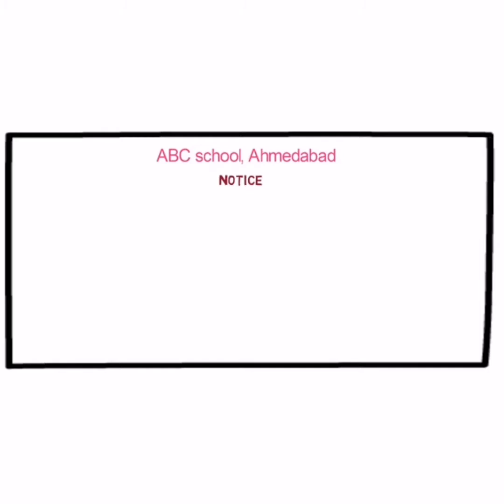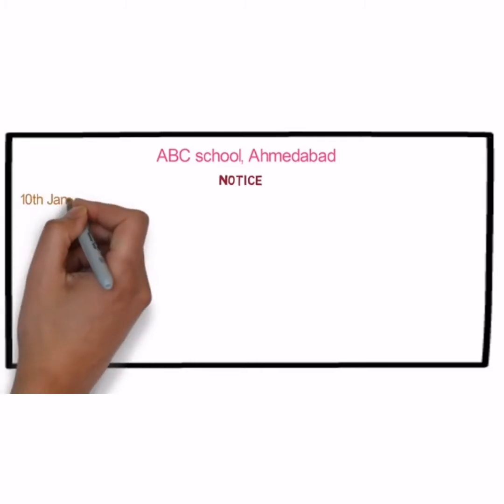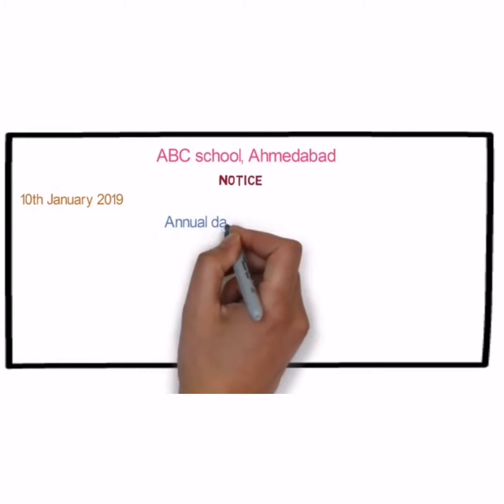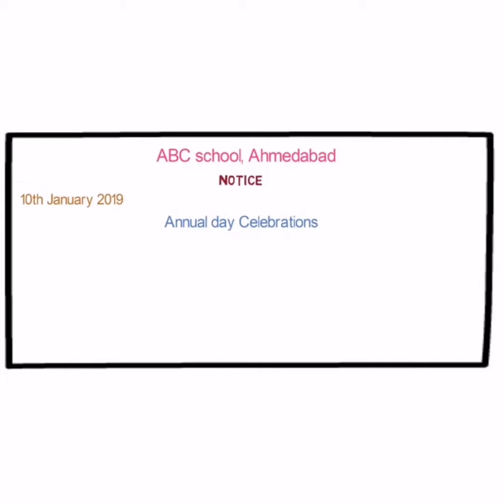Then we will write the date on which the notice is to be issued. Let's say 10th January 2019. Then we will write the title of the notice according to the given question. We will write annual day celebrations. Now we will start the main part of the notice, that is body.